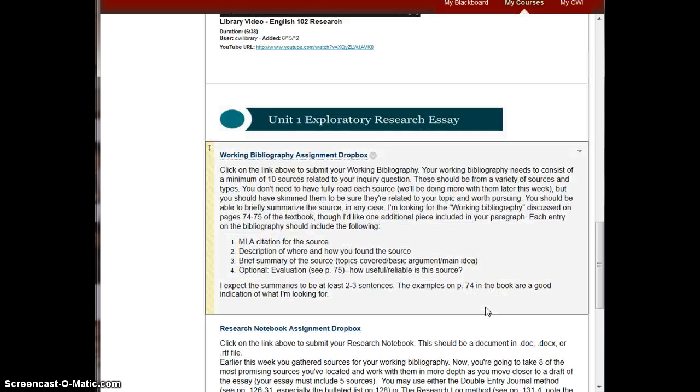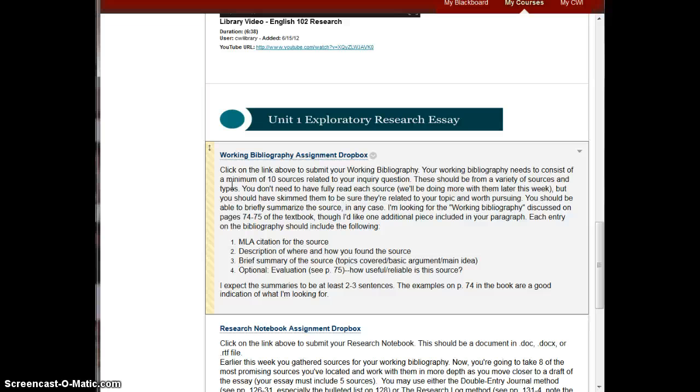Your first assignment for the week is the Working Bibliography. For this assignment, you will find 10 sources related to your inquiry question. Make sure you use a variety of sources. For instance, I don't want to see all web-based sources or all books. You don't need to read the sources thoroughly, but skim them enough to write a brief summary.